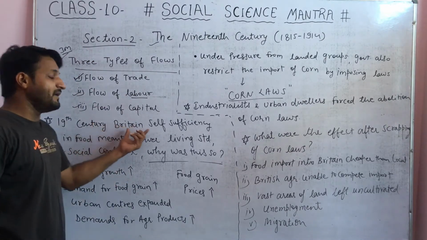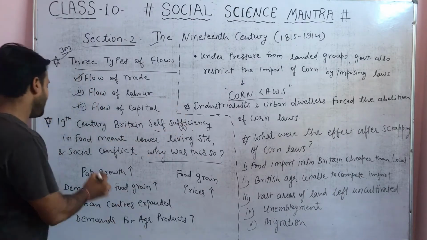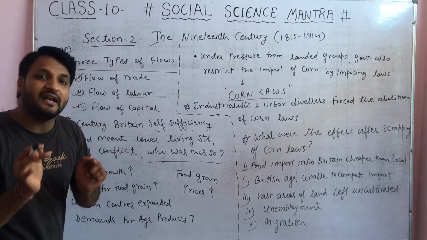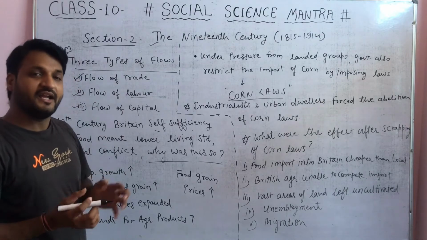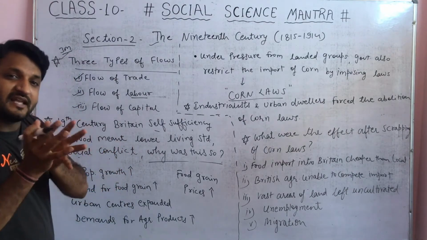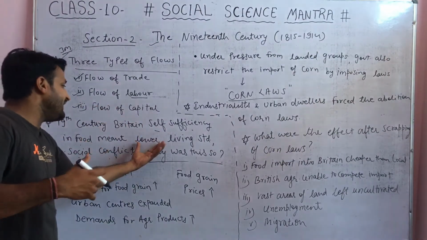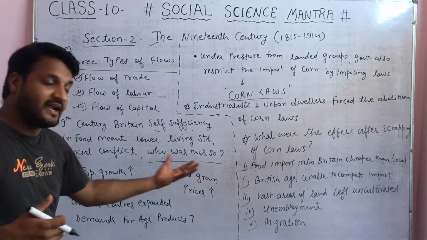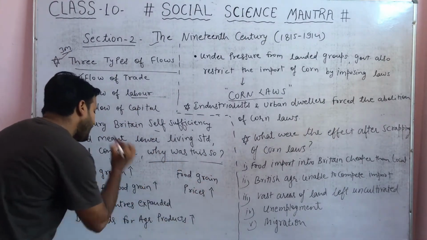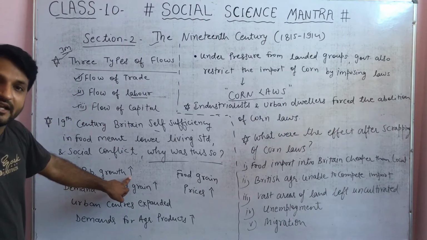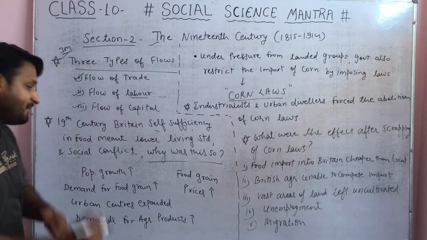Now, 19th century Britain. In 19th century Britain, self-sufficiency in food meant lower living standards and social conflict. Why was this so? What was the meaning of this? It was creating a lower living standard and social conflict among the people. The reason is very simple. Population growth was increasing and hiking up, so the population was growing at more speed.